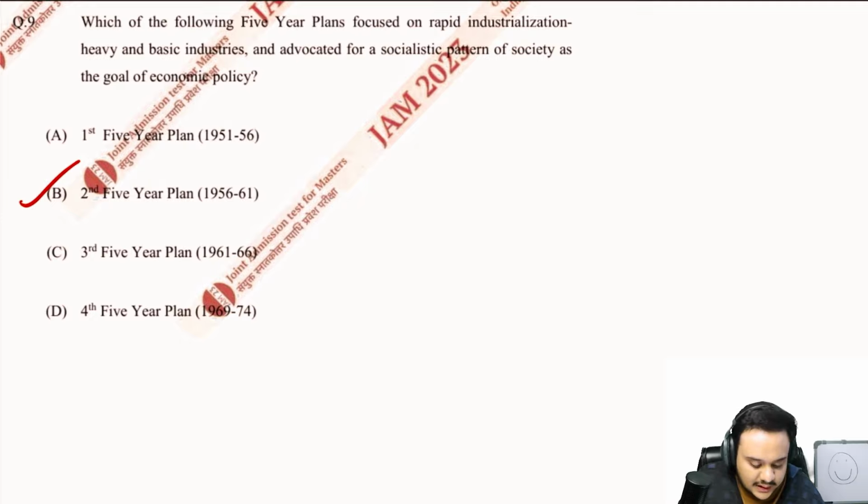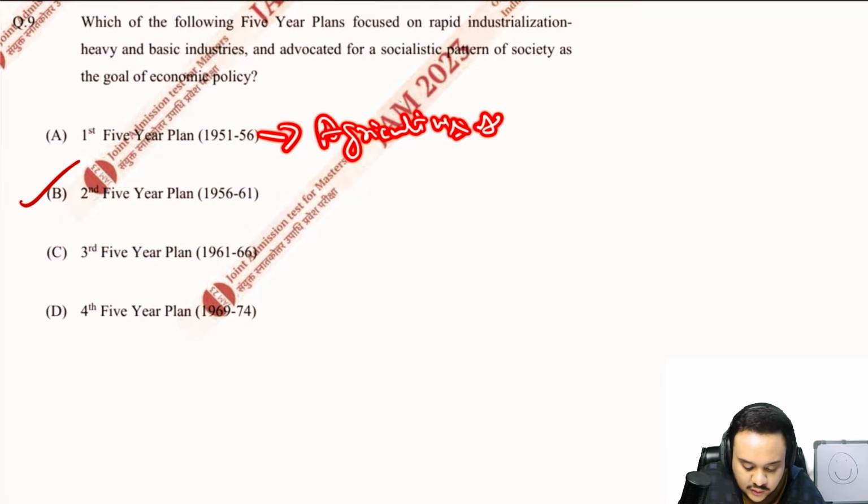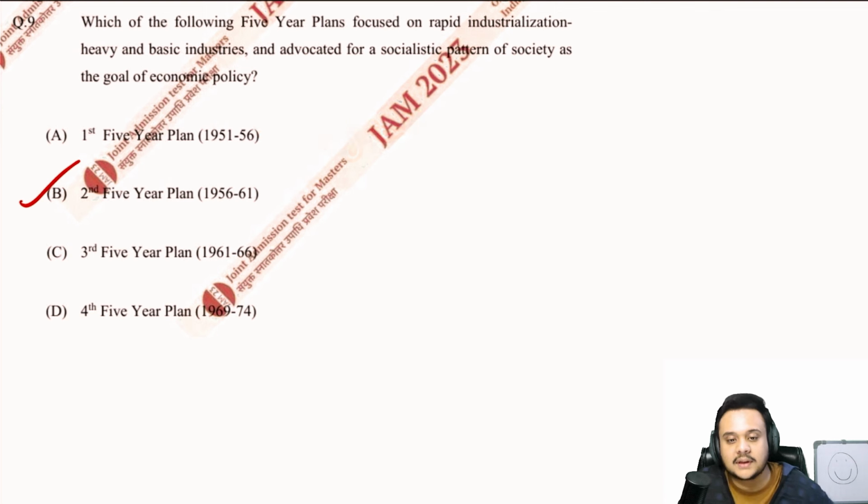Similarly, the first 5-year plan, agriculture was the focus, and the focus was on self-reliance. Self-reliance is something that has been the focus for our country since independence till now. In 2020, you know a very famous scheme was called Atmanirbhar Bharat. What does it mean? It means self-reliant India, right?